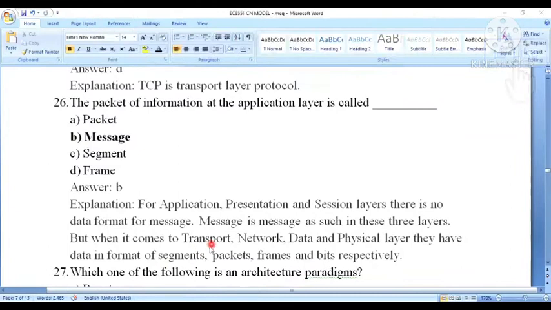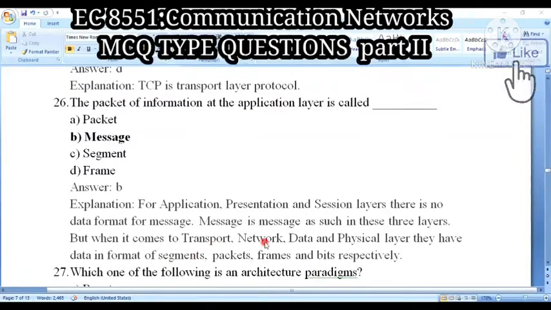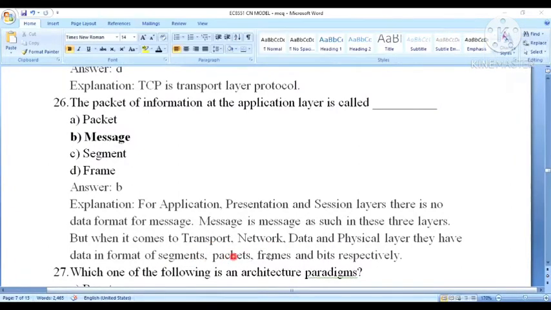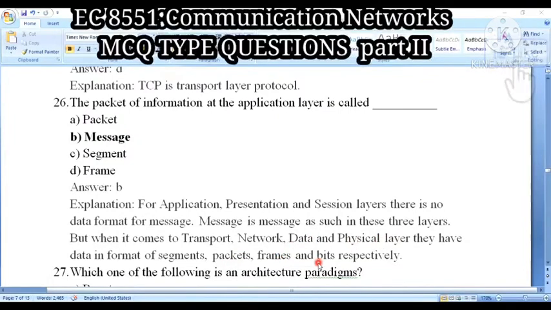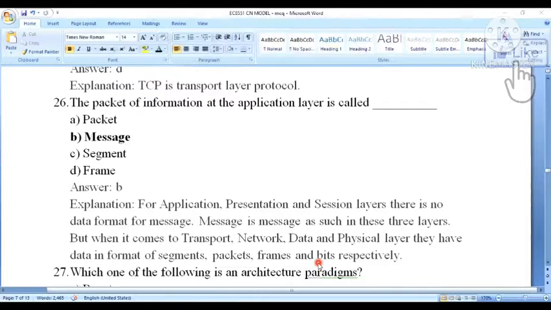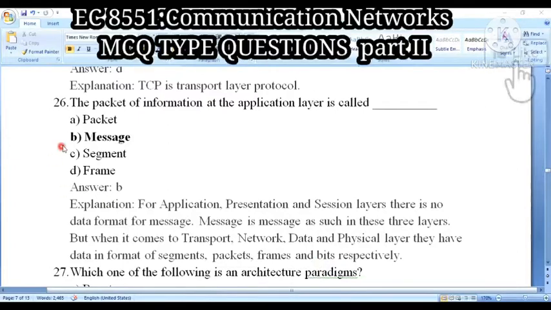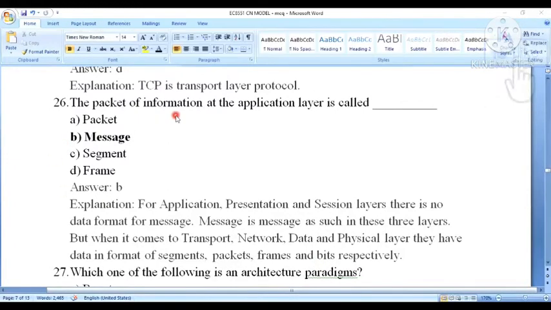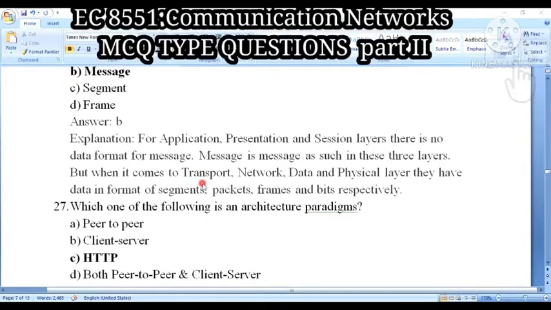It means in transport, it becomes a segment. In the network layer, it becomes packets. In data link, it becomes frames. In physical, it becomes bits. But in the above three layers, a message is always a message. Now you should be able to answer this question. The packet of information at the application layer is definitely a message only.